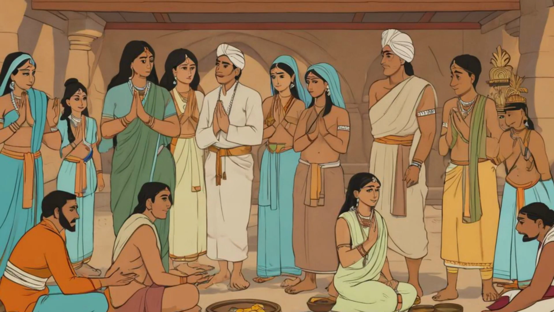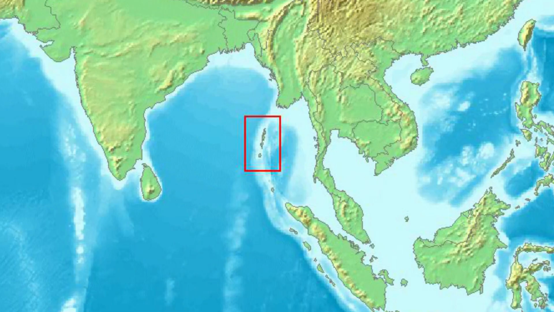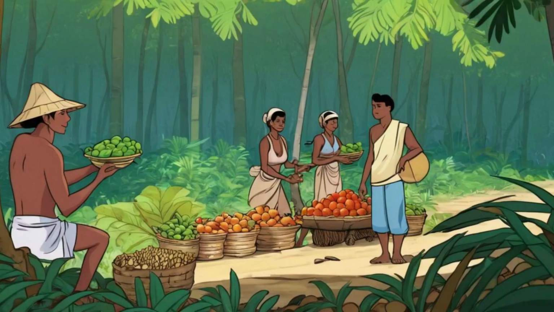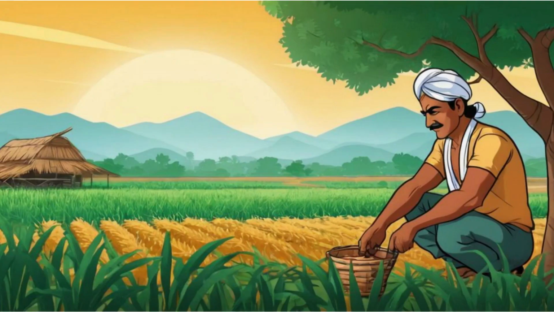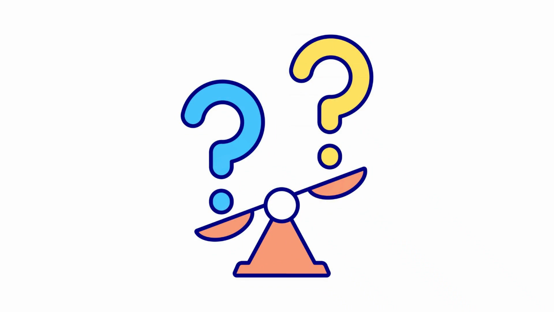Also, as is true even today, people follow different practices and customs in different parts of the country. For example, today most people living in the Andaman Islands get their own food by fishing, hunting, and collecting forest produce. By contrast, most people living in cities depend on others for supplies of food. Differences such as these existed in the past as well.